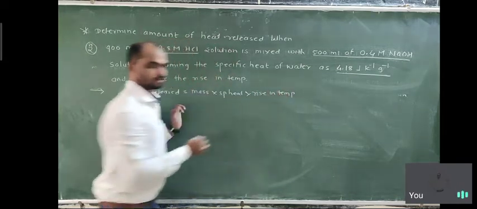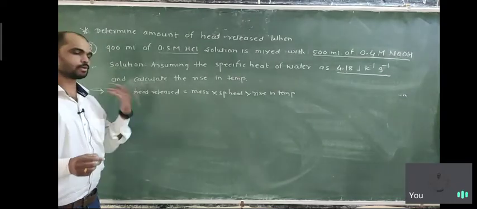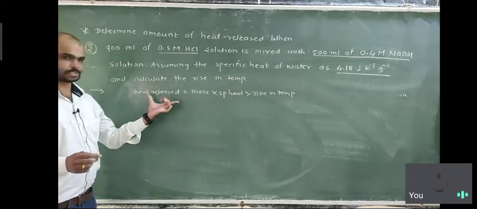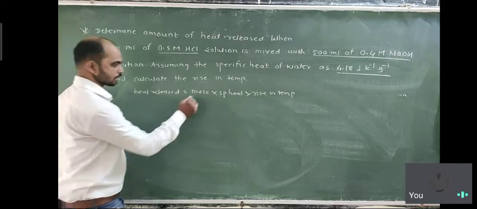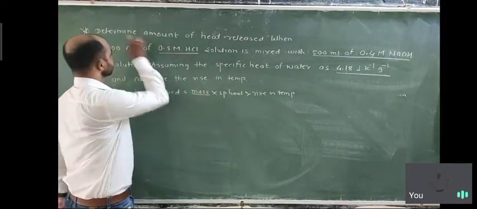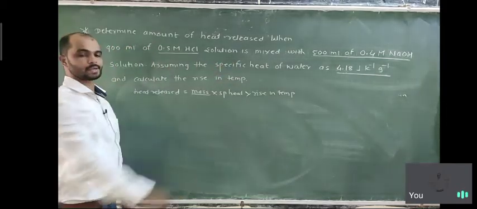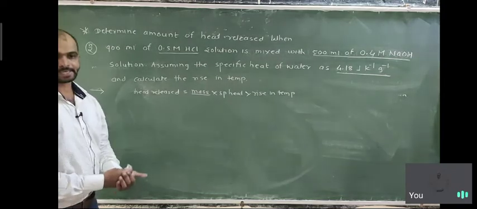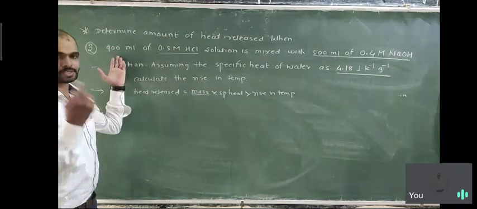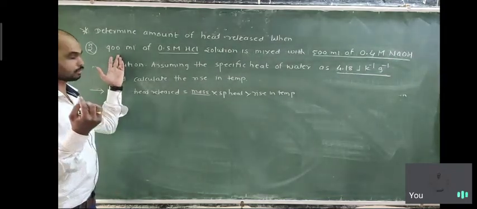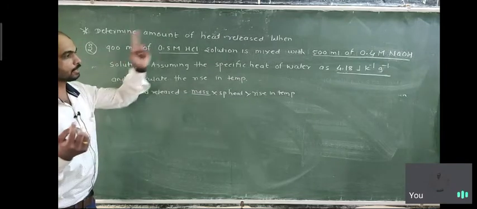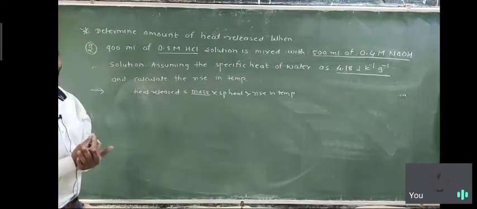This is the formula of heat release. We can use this formula to calculate it. The mass we know, because it is 900 ml and 500 ml. If we consider the density of the solution as 1, then it is 1400 ml.